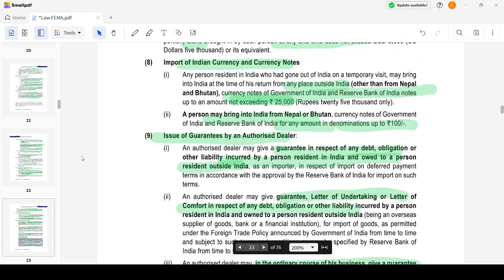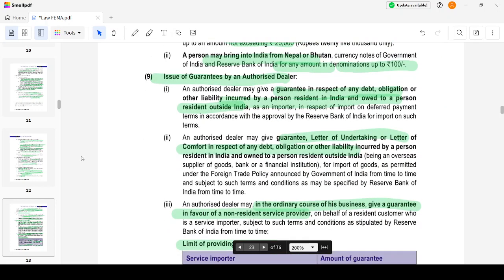Issue of guarantees by authorized dealer. An authorized dealer may give a guarantee in respect of a debt, obligation or other liability incurred by a person resident in India and owed to a person resident outside India. The authorized dealer may give a guarantee on my behalf to the person who is outside India.